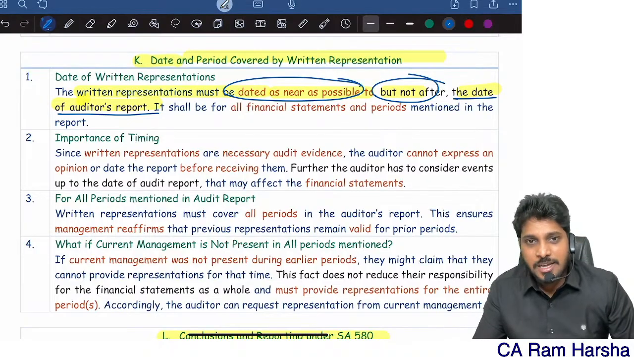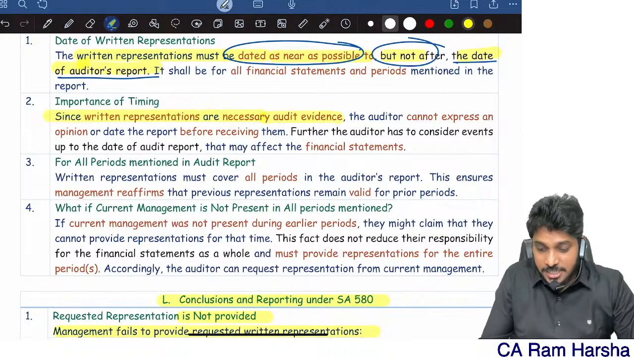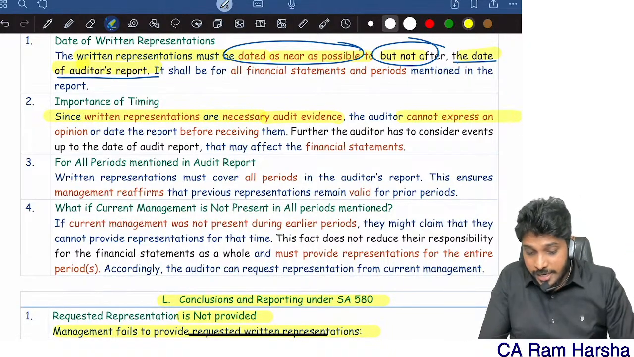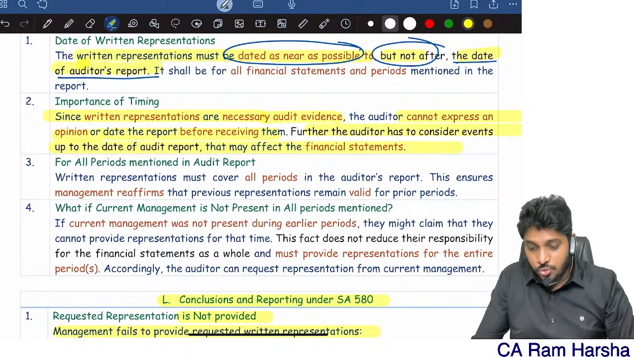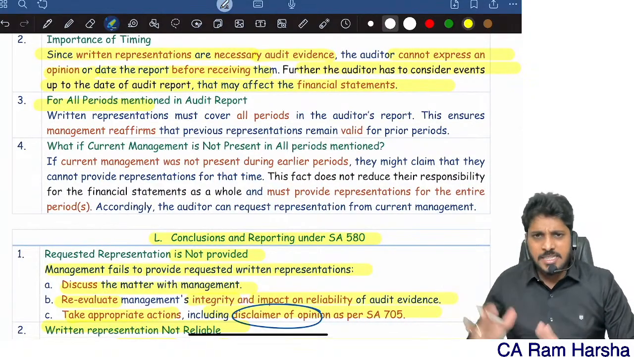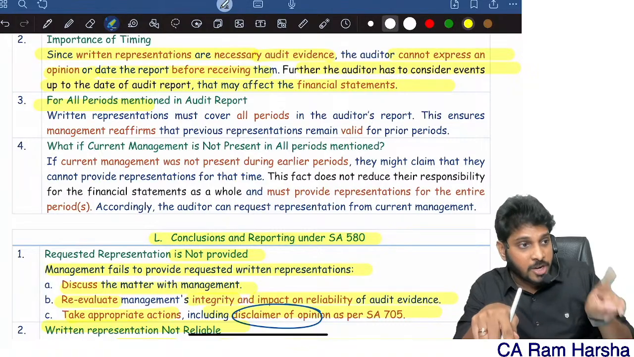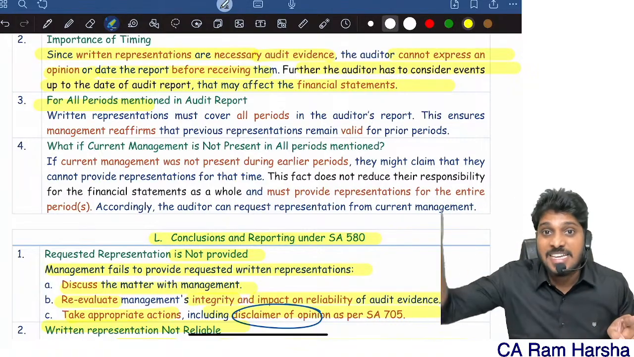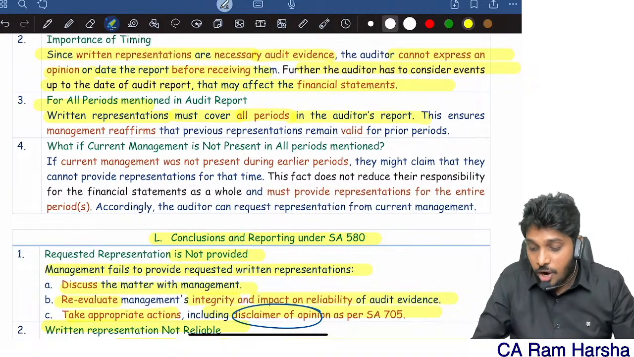After audit report is given, what is the point of getting representation? Since written representations are necessary evidence, you cannot express opinion before receiving them. Therefore, auditor has to receive representations before the audit report date. For what period will they give representation? In audit report, what period am I giving opinion on? If you are giving opinion on 1 year, then for that year related information. So, written representation must cover all periods in the audit report.